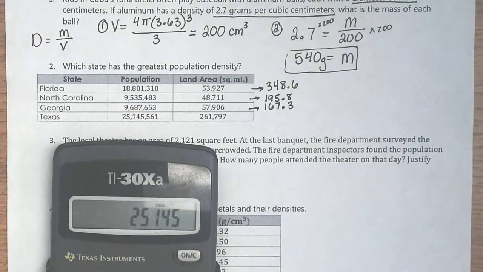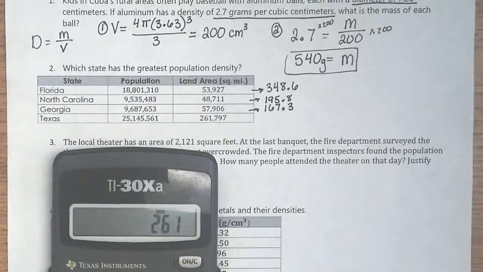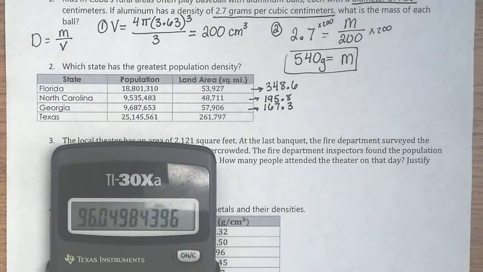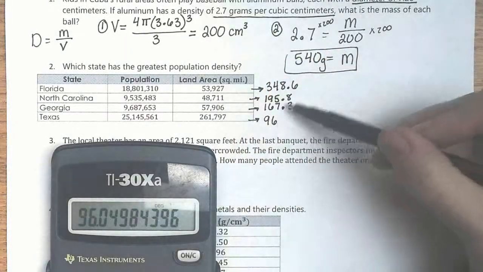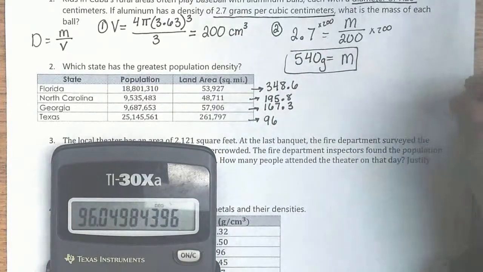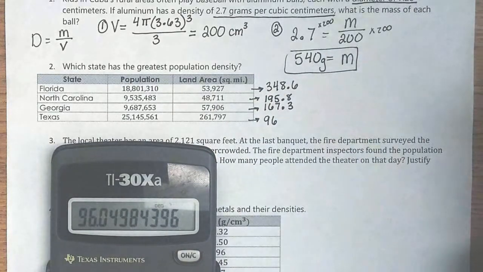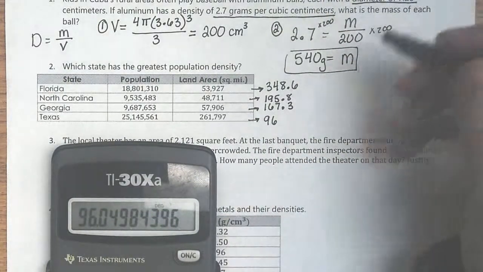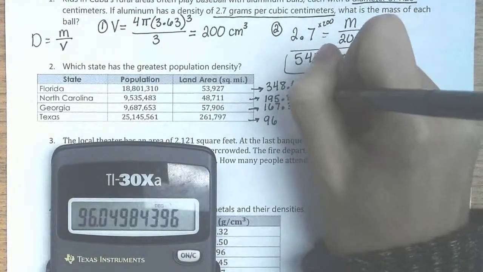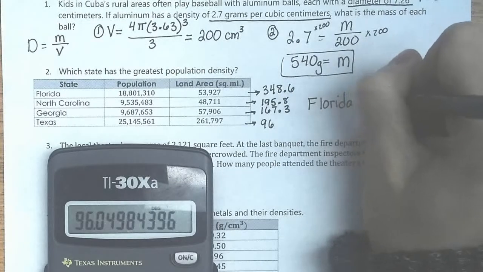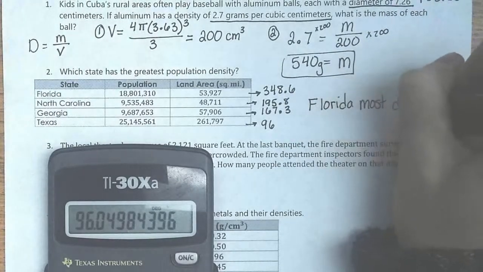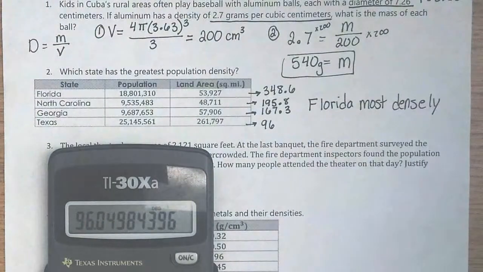So I'm going to divide the population by that, and you get 96. It's way smaller than these other ones. That means Texas is way less dense. The people are very spread out. There's lots of land, lots of room. So the highest number, Florida, is the most dense. So I'm going to say Florida is most densely populated.